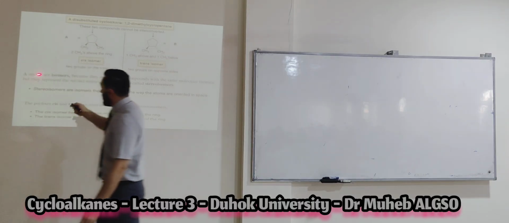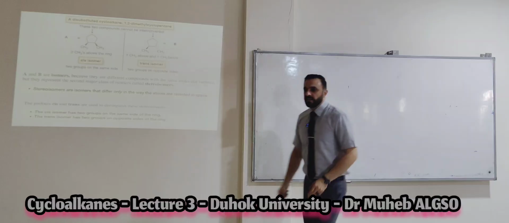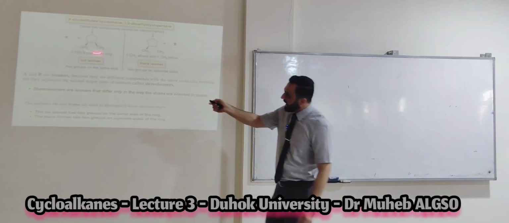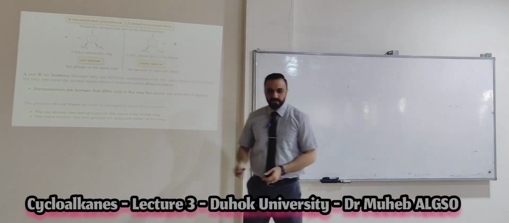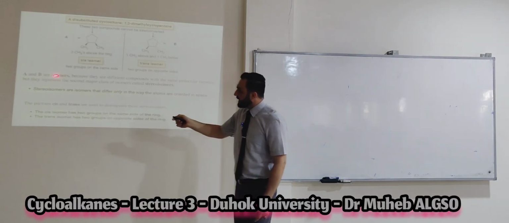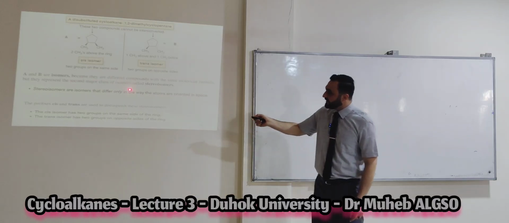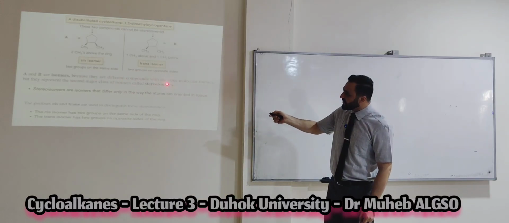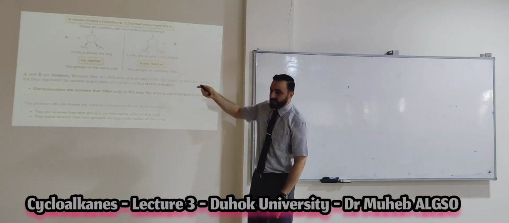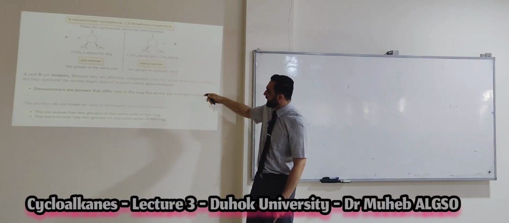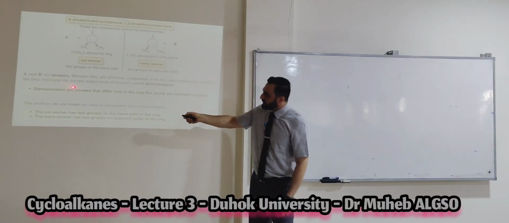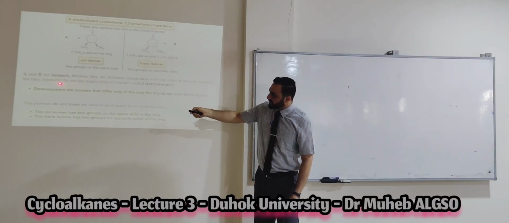A and B are isomers. Which isomers? Not different compounds. Yes, because they have the same molecular formula, same chemical formula. A and B are isomers because they are different only in the arrangement of the atoms in space. Look, the same molecular formula. Where is the difference?